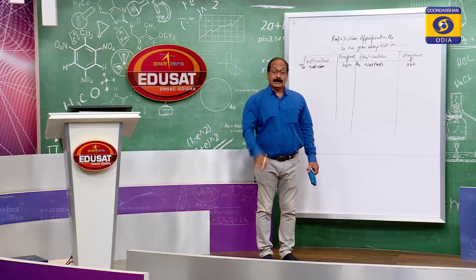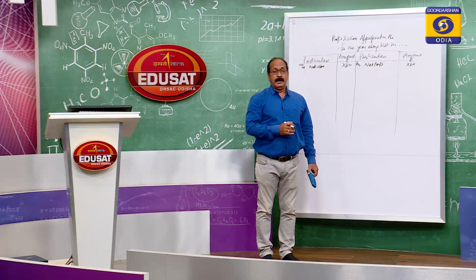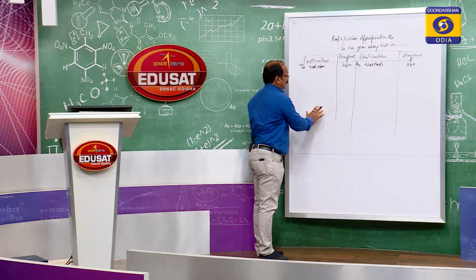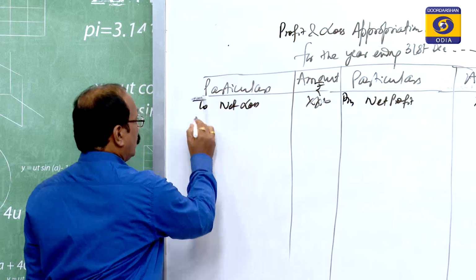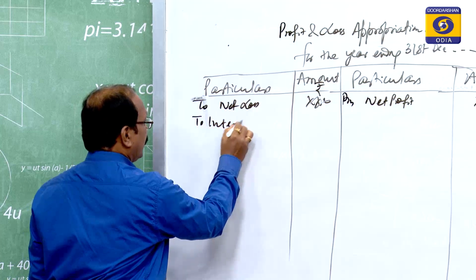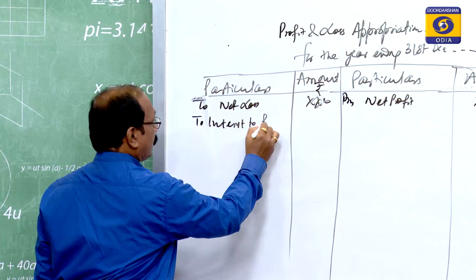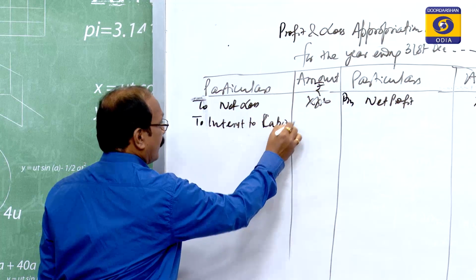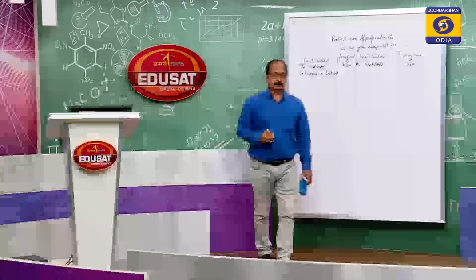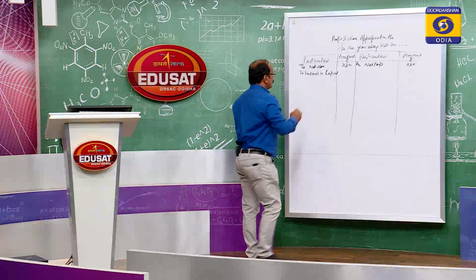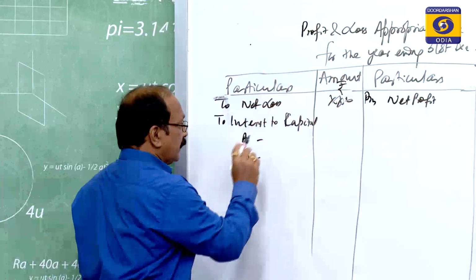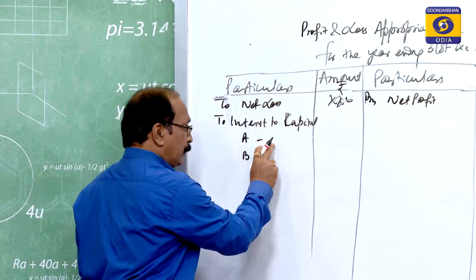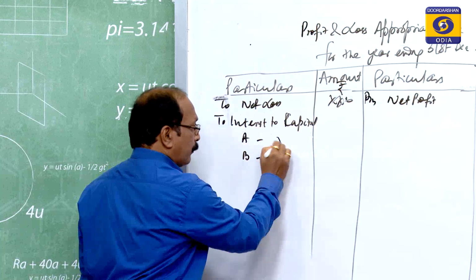Then whatever items are given in the problem, you have to see all the expenses in the form of different items to be shown in the debit side: to interest on capital, if it is given to partners. Interest on capital you have to calculate. Suppose A and B are partners, how much interest is calculated and payable to A and to B, you have to write here.